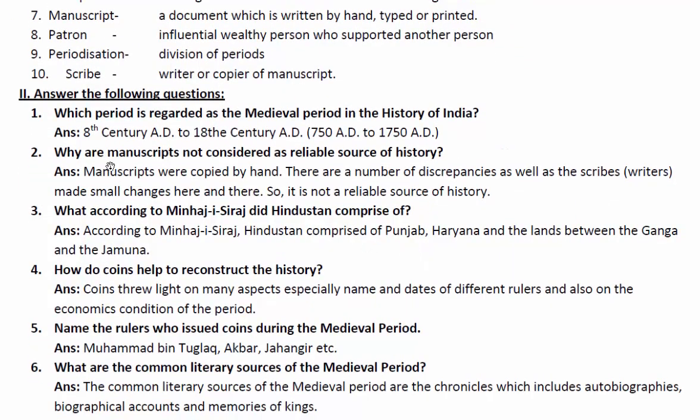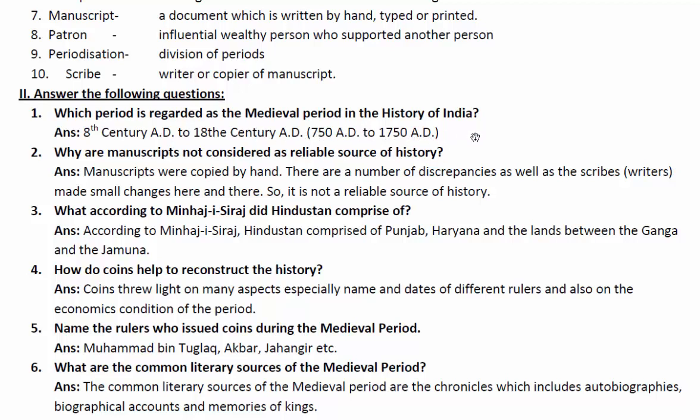Which period is regarded as the medieval period in the history of India? From 8th century AD to 18th century AD, or from 750 AD to 1750 AD. It's about 1000 years. This period is regarded as the medieval period in the history of India.